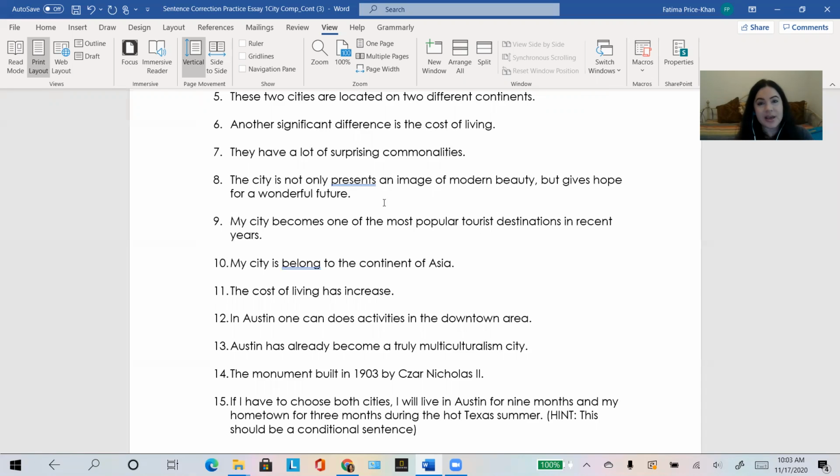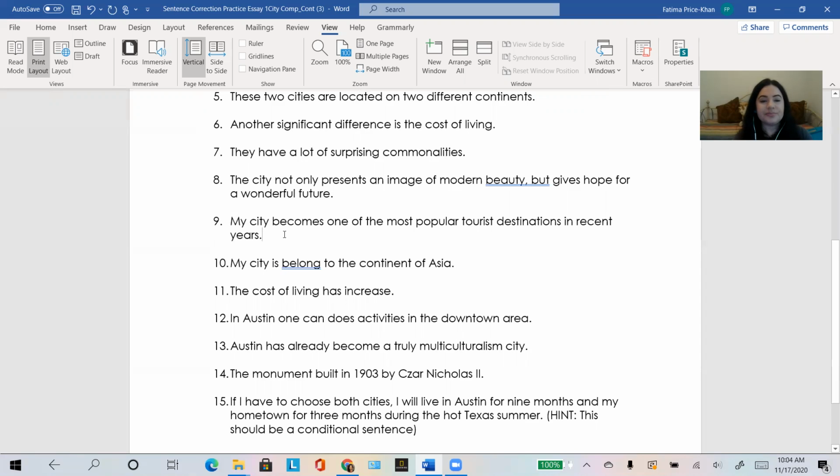That doesn't exist. And I do see you sometimes writing verbs like this. So check yourself. Can you identify the tense you have used? Does that tense really exist? Here, the student has used a tense that doesn't exist. So actually you would just take out the is. The city not only presents an image of modern beauty, but gives hope for a wonderful future. All of these are real sentences that I took from student mistakes from another class, handwritten mistakes, before the pandemic.